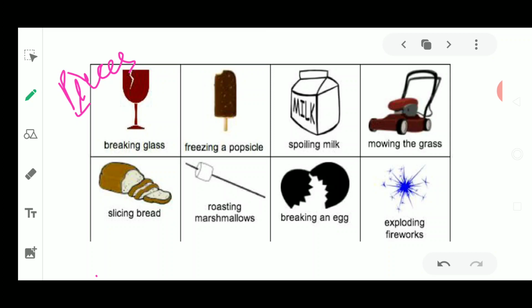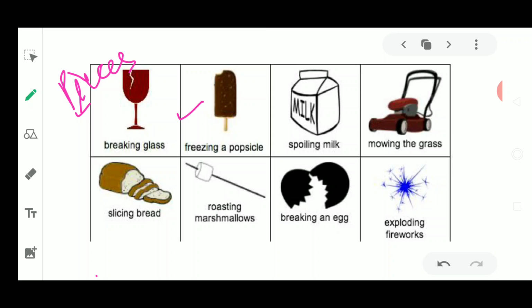Similarly, making of ice cream is also an example of reversible change, because ice has been converted into ice cream, and then that ice cream could be melted and brought back into liquid state, and again after freezing, you can bring that ice cream back into the form of solid form. So it is an example of change, but what kind of change? It is a reversible change.